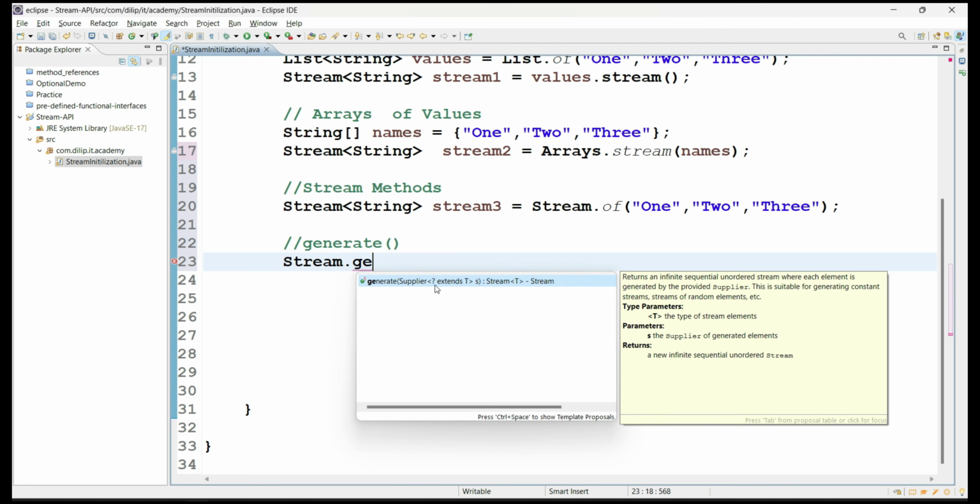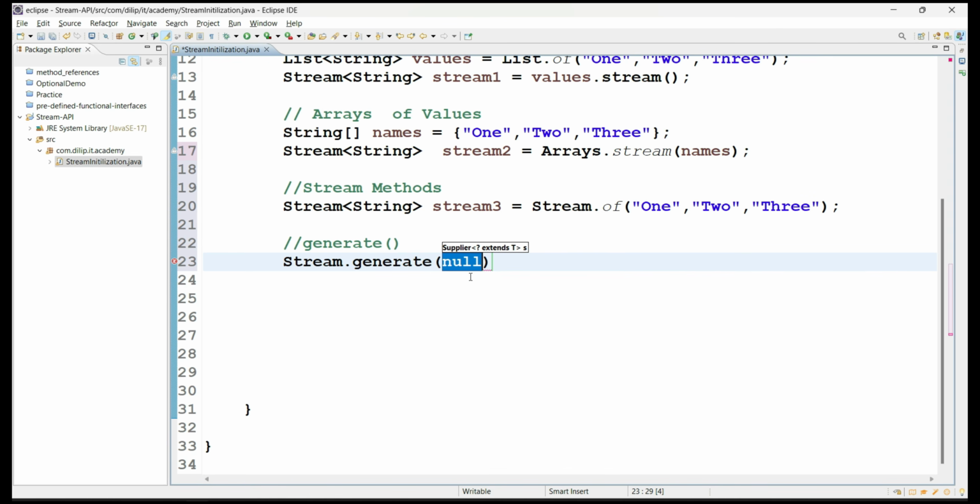So here you need to provide the supplier functional interface implementation. In our previous sessions, we discussed the supplier functional interface. Supplier interface is not going to take any input values, but it is always going to return a value. So for that, I'm using a lambda expression notation, returning some value from here. Generally, supplier is all about producing different values at different times of execution. I've just hard coded one now.